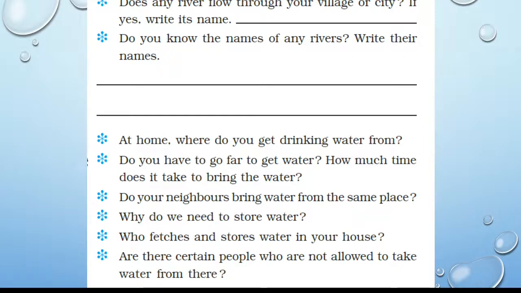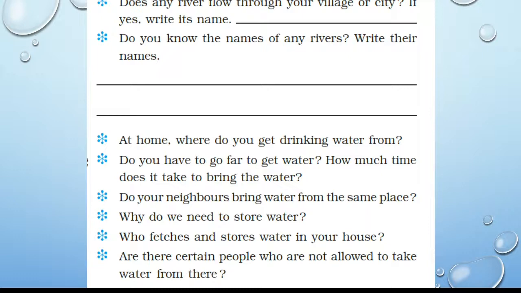You will write. If you get water from tap, then you will write I get drinking water from tap. If you get water from hand pump, then you will write I get drinking water from hand pump. Like this, you will write your answer.